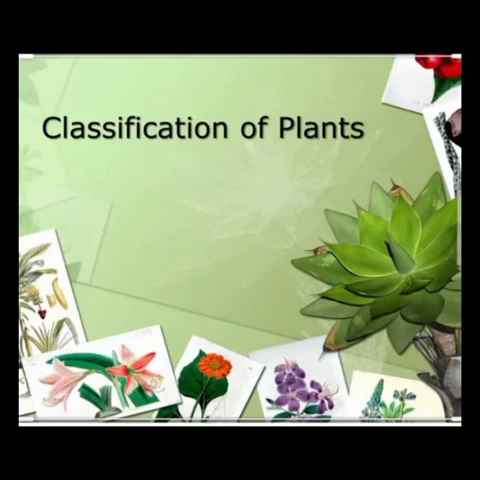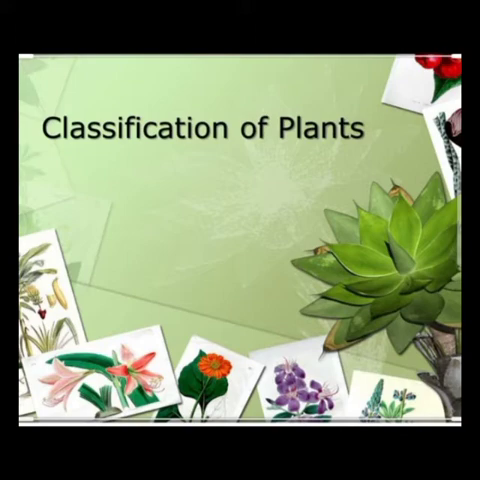Welcome students. Today we are going to study Science and Technology Part 2, Chapter number 6, Classification of Plants. First is the introduction. You have already studied the kingdoms Monera, Protista and Fungi of the 5 kingdom classification system proposed by Robert Whittaker in 1959 for the study of living organisms.